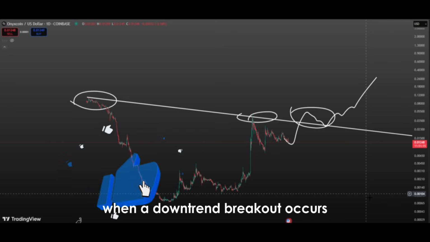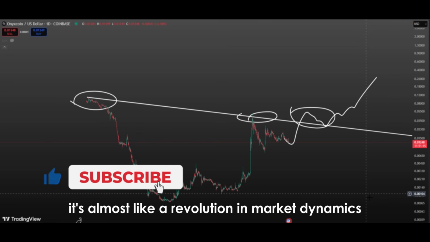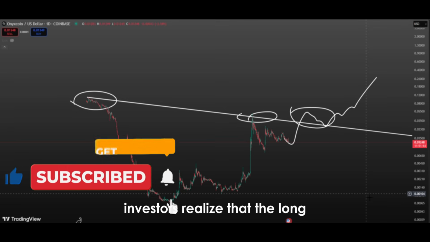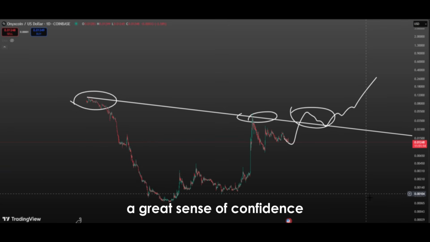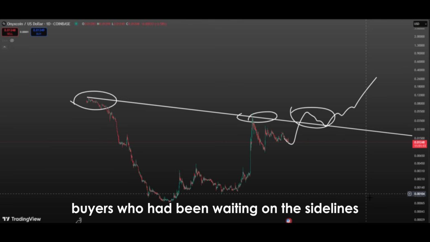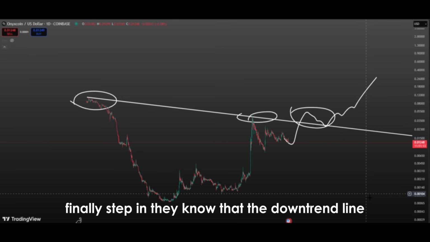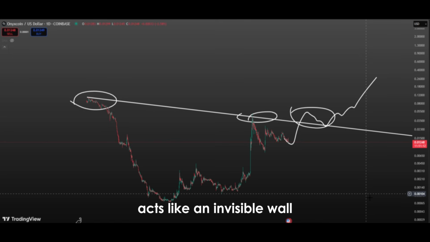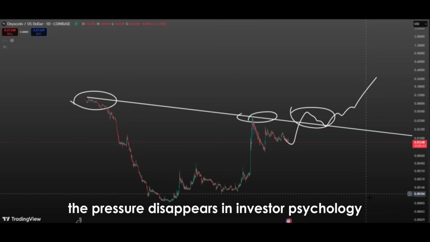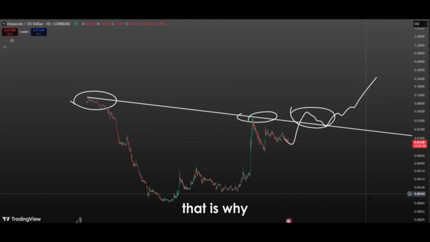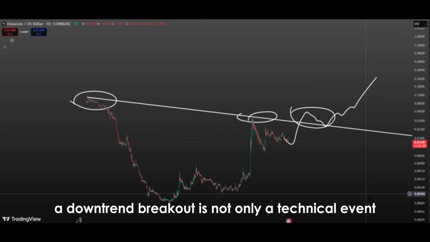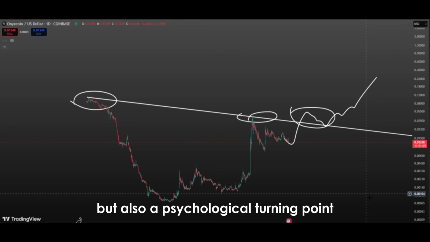When a downtrend breakout occurs, it's almost like a revolution in market dynamics. Investors realize that the long-lasting decline has come to an end, and this awareness brings with it a great sense of confidence. Buyers who had been waiting on the sidelines out of fear that the trend would continue finally step in. They know that the downtrend line acts like an invisible wall, constantly pressing the price down, and once this wall is broken, the pressure disappears. In investor psychology, this is perceived as a price movement breaking free of its chains. That is why a downtrend breakout is not only a technical event, but also a psychological turning point.